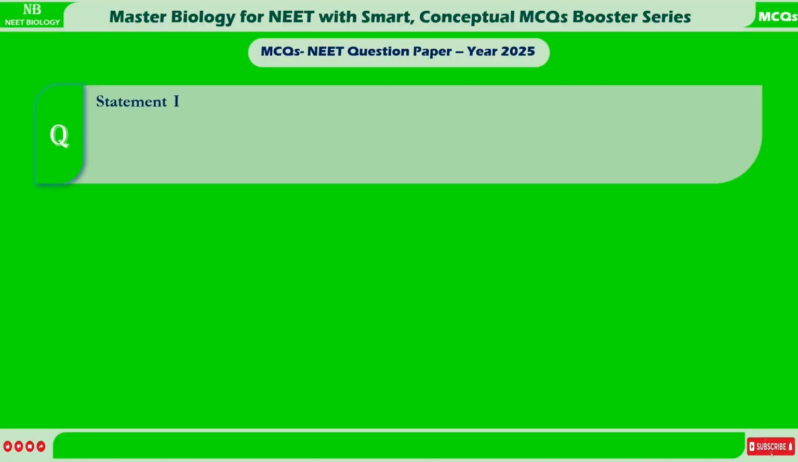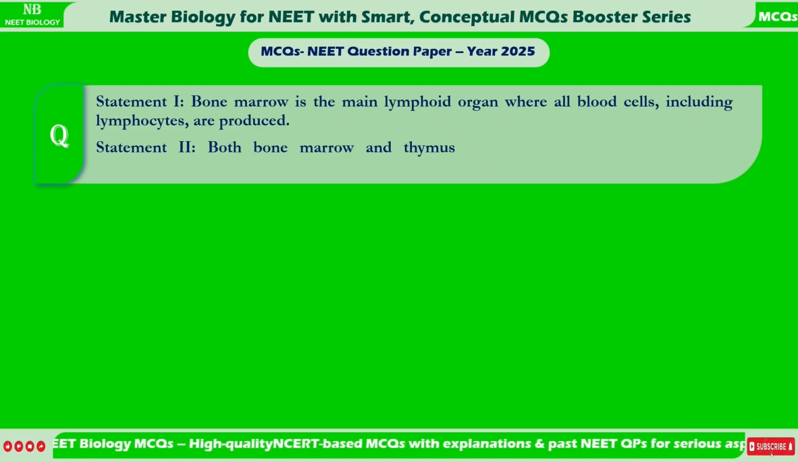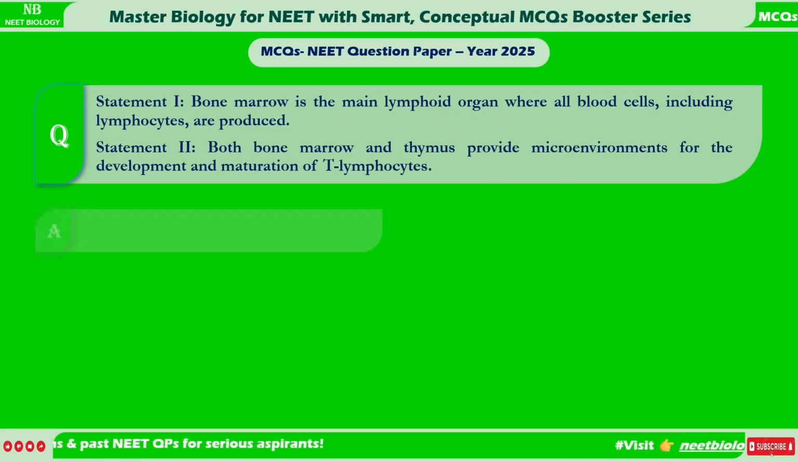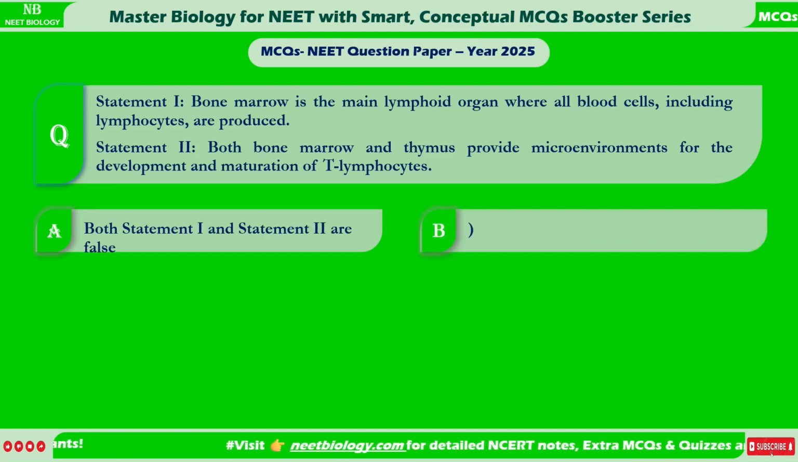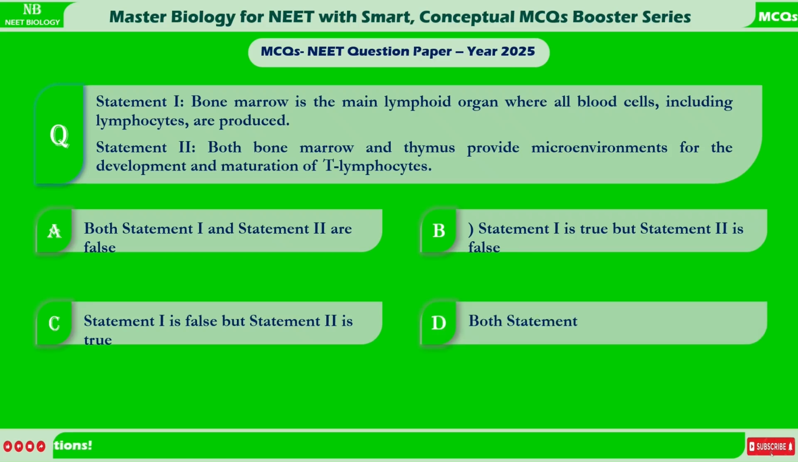Statement 1. Bone marrow is the main lymphoid organ where all blood cells, including lymphocytes, are produced. Statement 2. Both bone marrow and thymus provide microenvironments for the development and maturation of T lymphocytes. A. Both Statement 1 and Statement 2 are false. B. Statement 1 is true but Statement 2 is false. C. Statement 1 is false but Statement 2 is true. D. Both Statement 1 and Statement 2 are true.